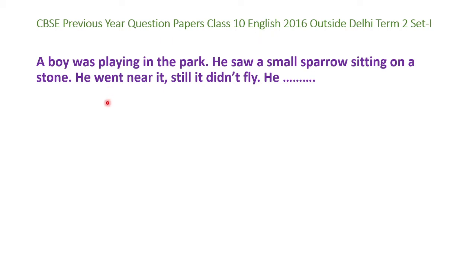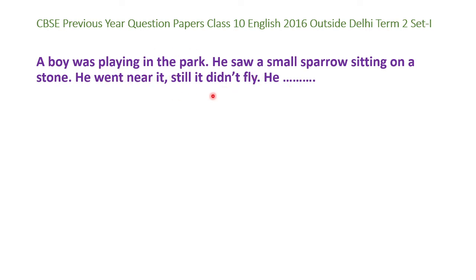So the question is: a boy was playing in the park. He saw a small sparrow sitting on a stone. He went near it. Still, it didn't fly. After this, you have to continue with the story. So, the first thing is to analyze what is already given in the line.